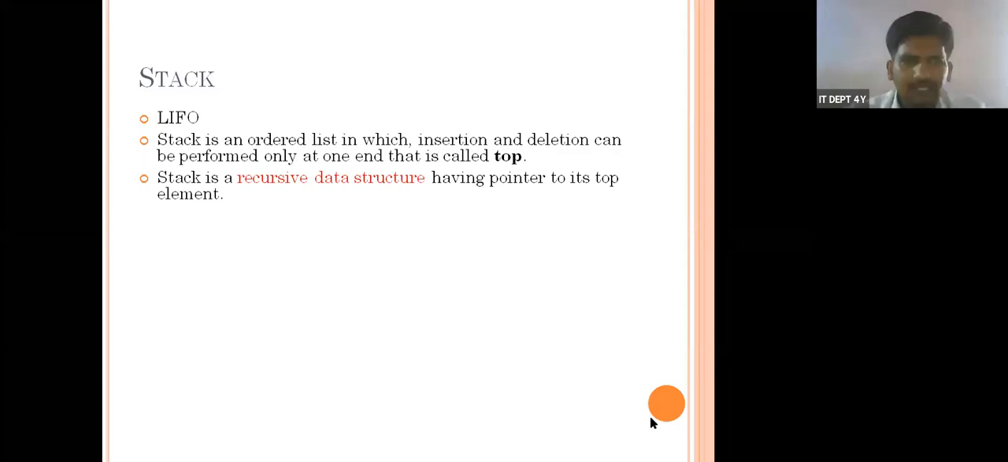Another important term about a stack is that it is a recursive data structure. Very important term. A stack is a recursive data structure having a pointer to its top element. We have a pointer concept here, no? We will set aside the pointer concept a little bit and discuss it later. Now tell me, what is a recursive data structure? What is a recursive function?